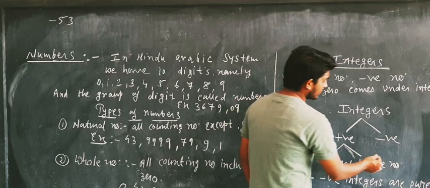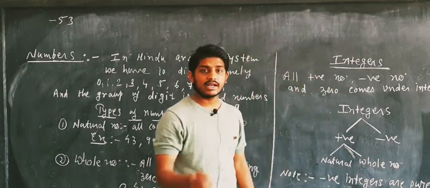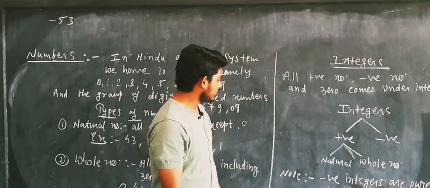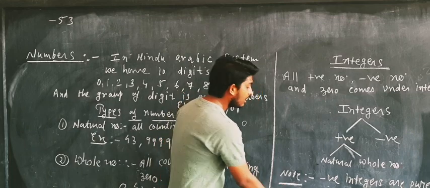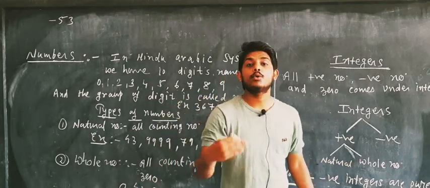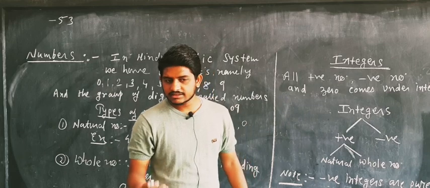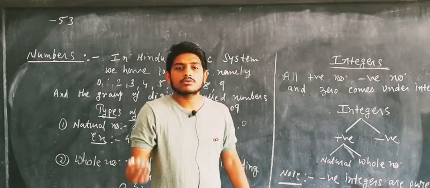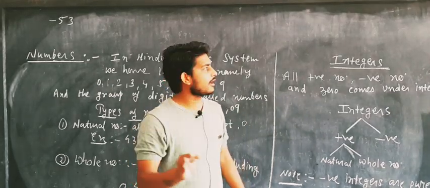Now, negative integers. What are negative integers? The numbers which are negative are called negative integers. One more thing we get here is that negative integers are pure integers. Positive integers are also integers, positive numbers are also integers, but negative numbers are pure integers.